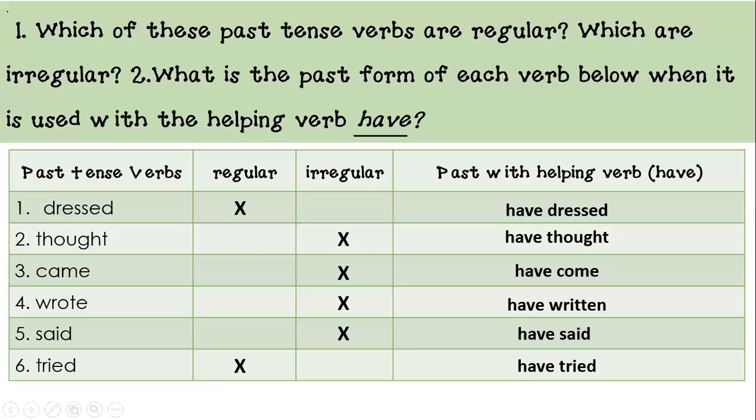The only thing that changes is that we add the helping verb have tried. So out of this list, we had two that are regular, have dressed. Notice the helping verb and the main verb stayed in the past tense form. It did not change because this is a regular verb, okay?